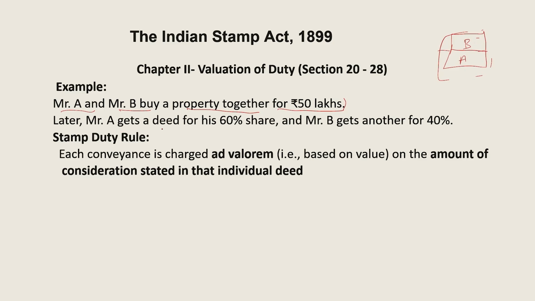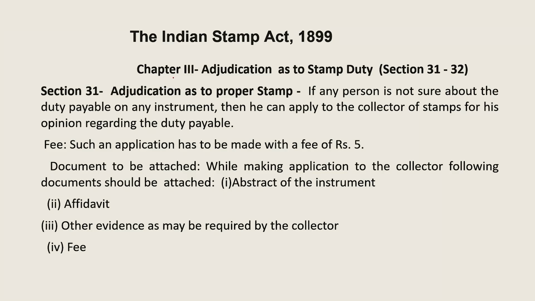Later Mr. A gets a deed of 60% share. So he has 60% of the area of this property, and B will get another deed of 40%. The stamp duty rule is that each conveyance is charged ad valorem, that is, based on the value. So A will pay on the 60% share in that property and B will pay on the 40% share. So the stamp duty will be paid individually for their individual deeds.